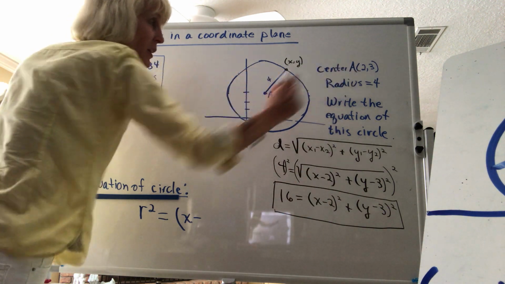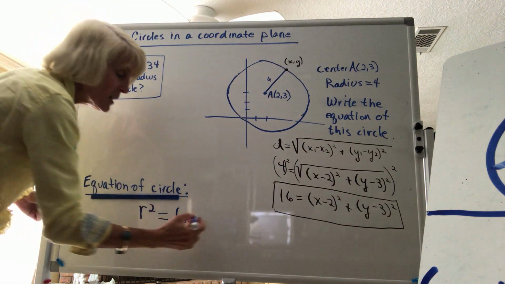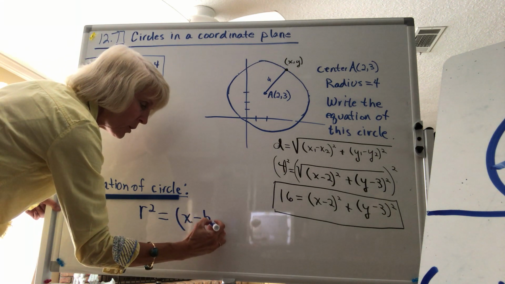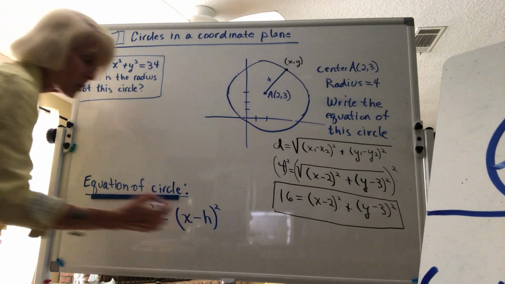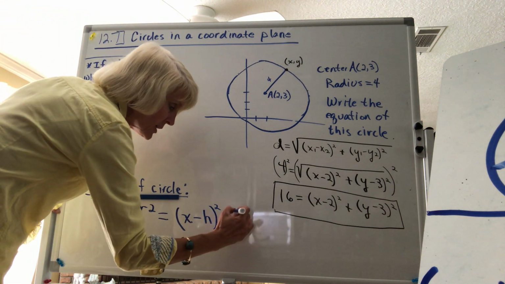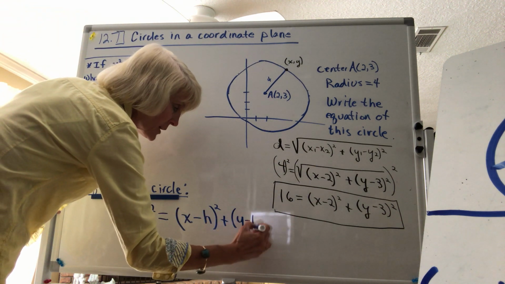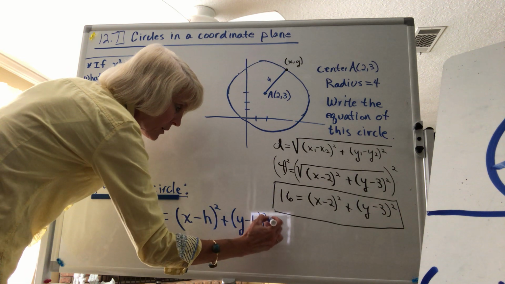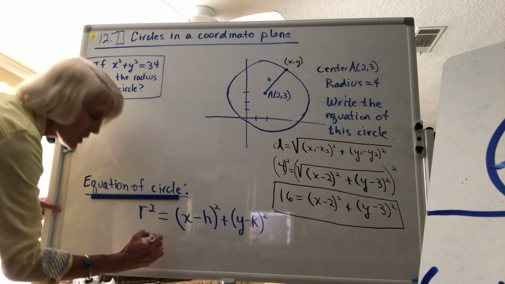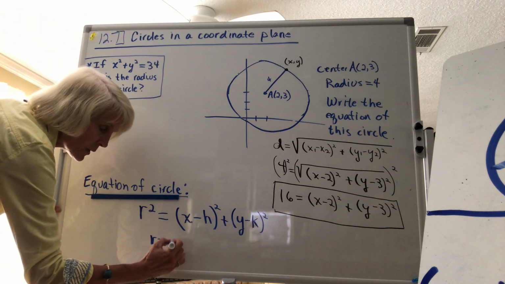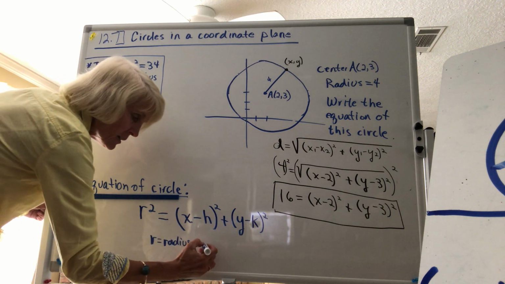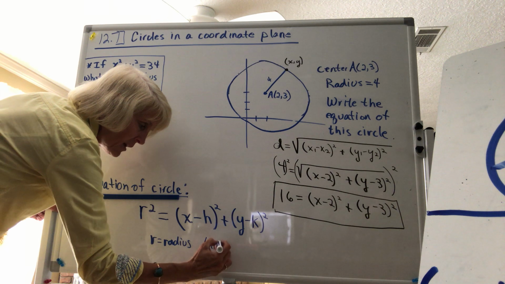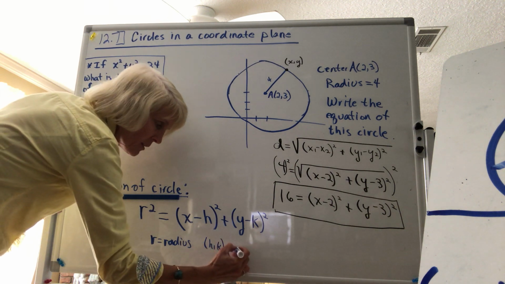From this x value. Now I can't really say x again, so they use a new variable called h. So (x minus h) squared plus (y minus k) squared, so that means that r is the radius and (h, k) is a point that is the center.